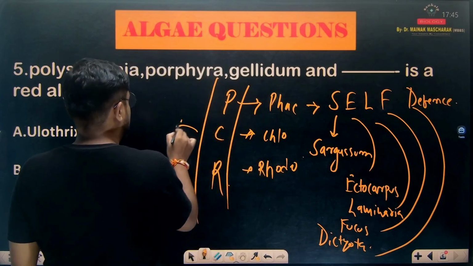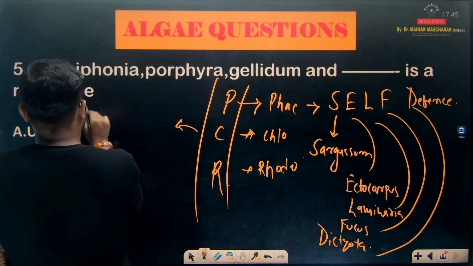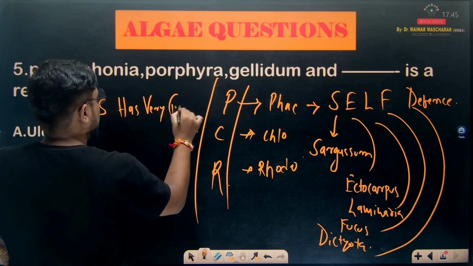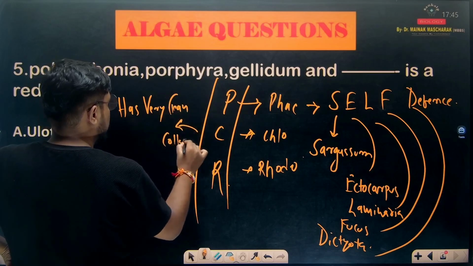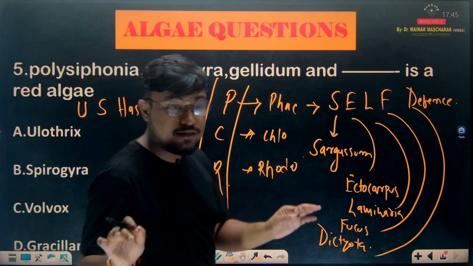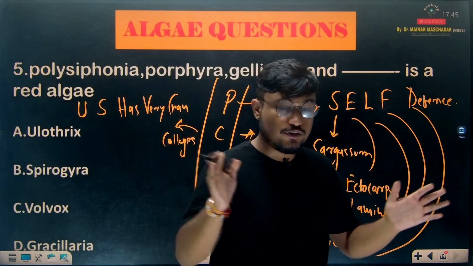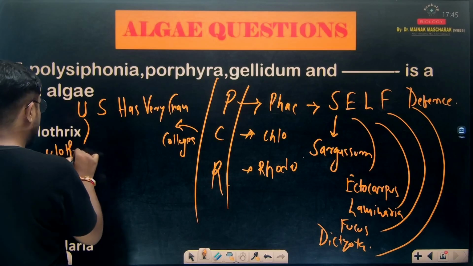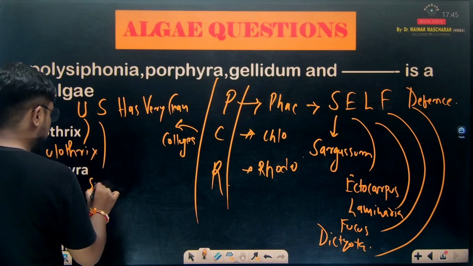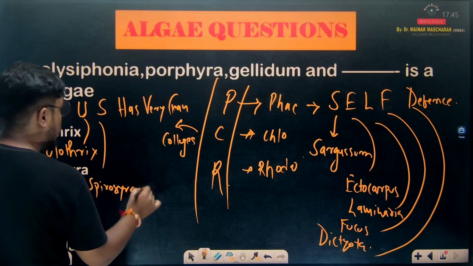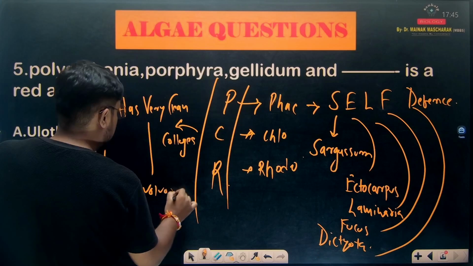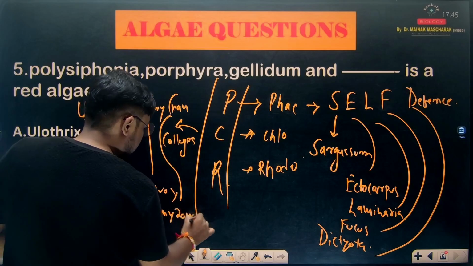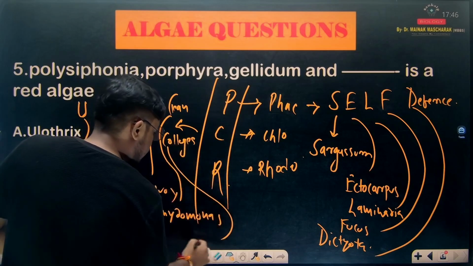Now come to Chlorophycia. What are the examples of Chlorophycia? The example of Chlorophycia is US has very clean colleges. US means United States. Now see: U for Ulothrix, S for Spirogyra, V for Volvox, C for Chlamydomonas, and last C for Chara.